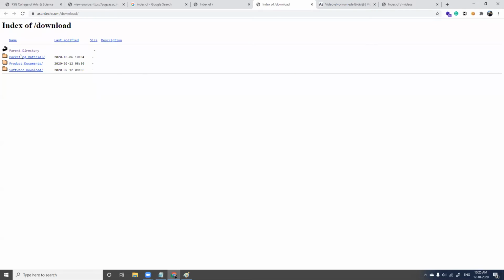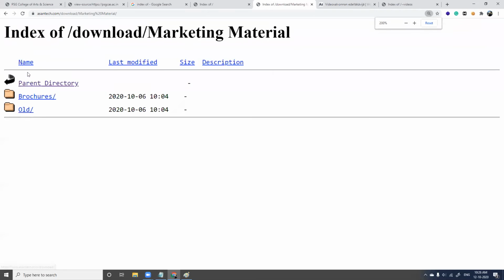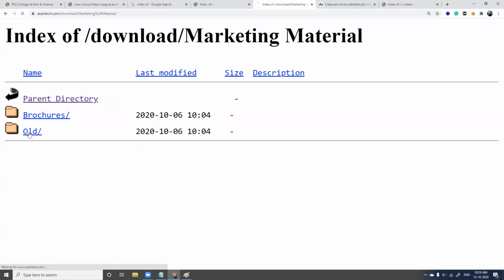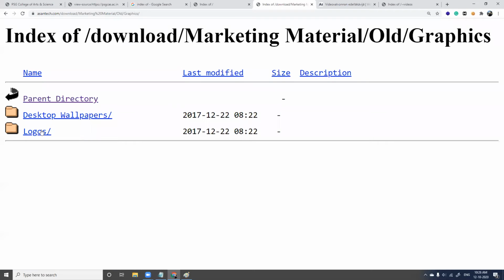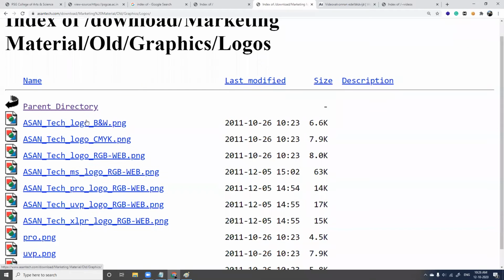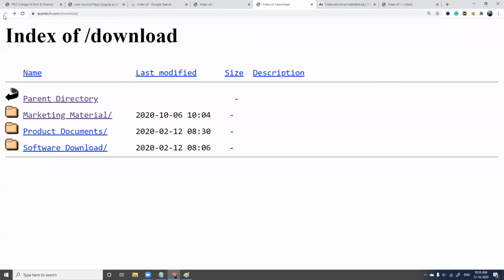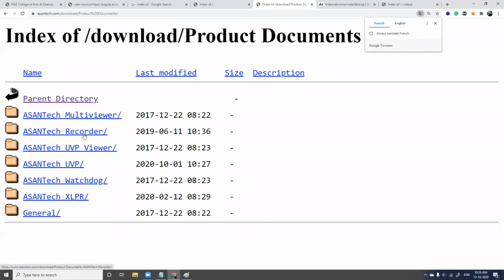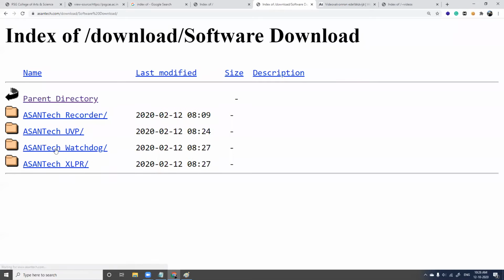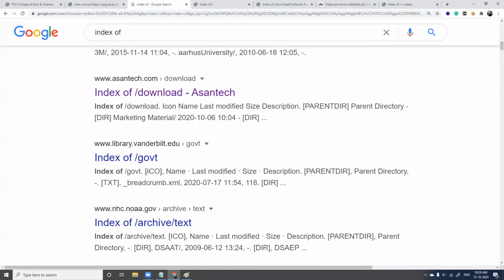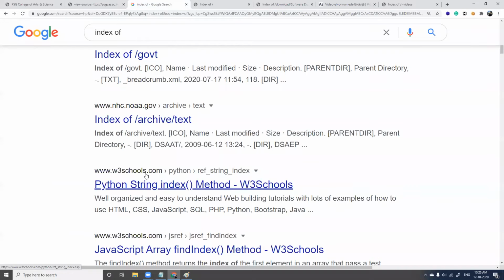And they have a few directories, materials for download, brochures, old, graphics, logos. Not that sensitive, but when you analyze the documents and check if they are meant for public access or private access, you'll come to know if they are vulnerable or not. Software download, okay, we'll go for other search results. We have just started with this, fine.